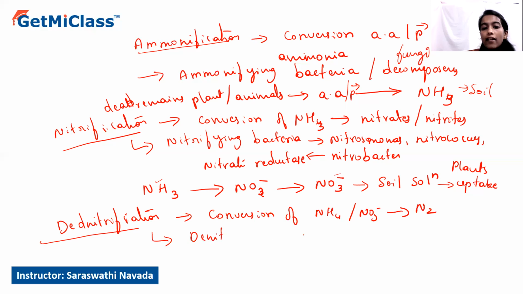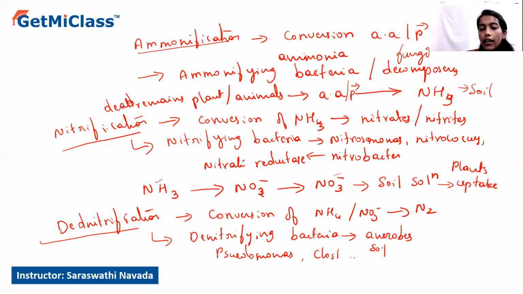These denitrifying bacteria are soil anaerobes, or anaerobic soil organisms. These are anaerobes present in the soil, such as Pseudomonas, similarly Clostridium. So these are examples of denitrifying bacteria. Pseudomonas, Clostridium and others act on the ammonia or nitrates present in the soil and release nitrogen gas to the atmosphere.